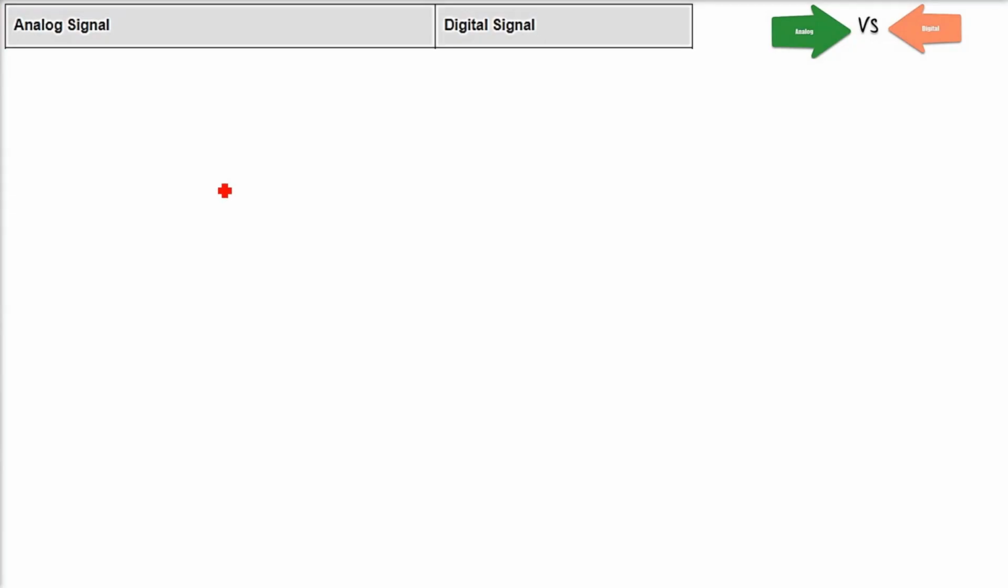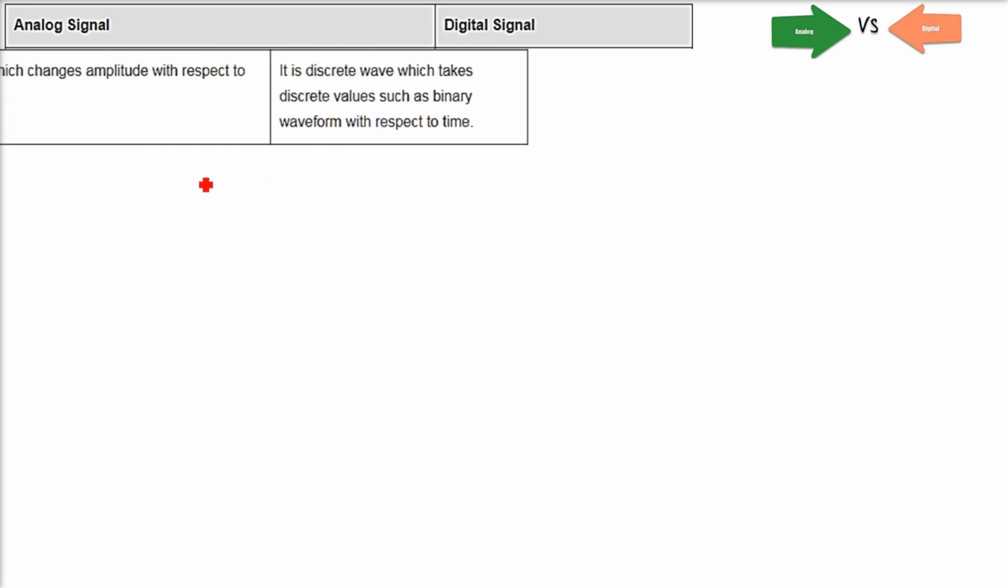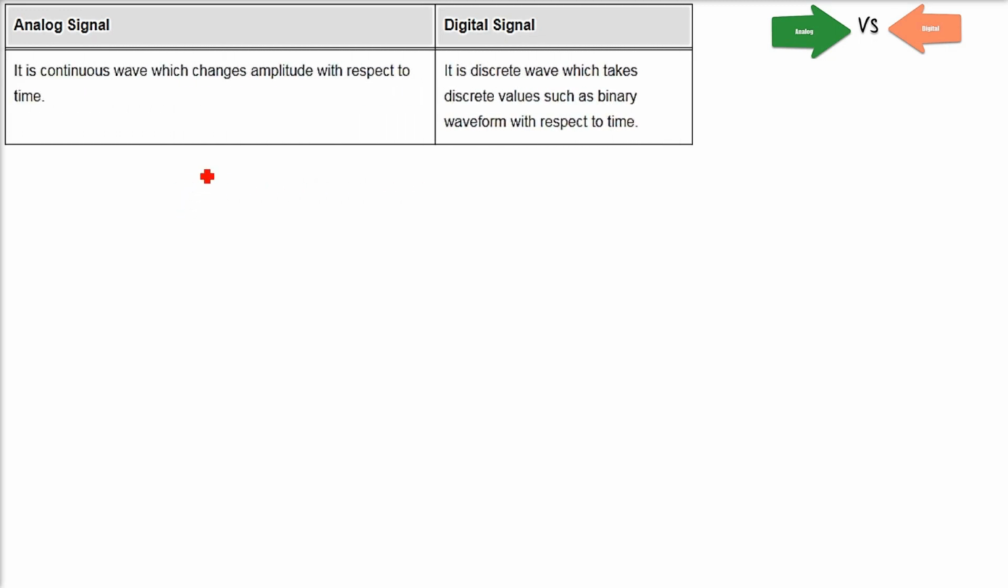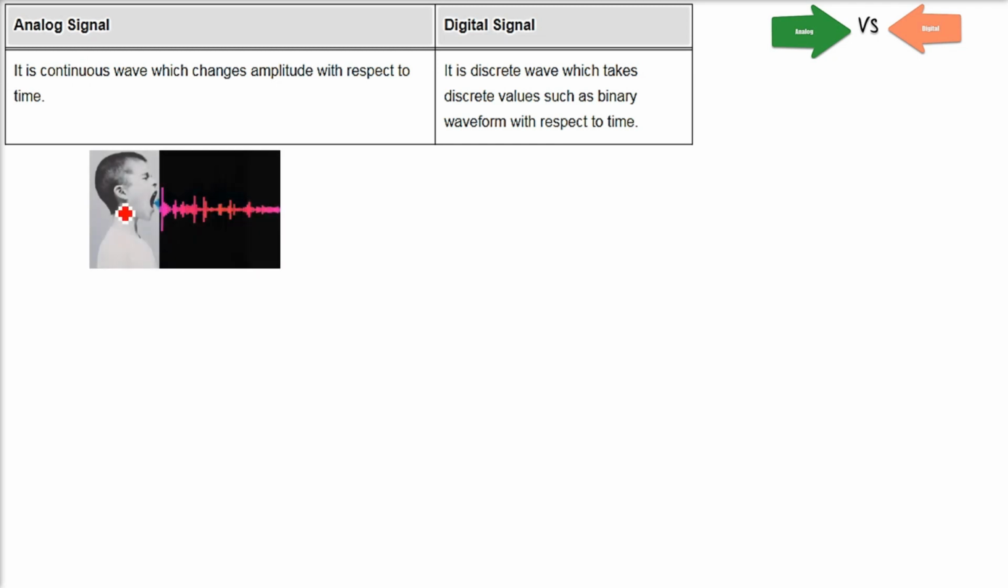What are the differences between analog signal and digital signal? The first difference, and the most important, is that the analog wave or analog signal is continuous and it changes amplitude with respect to time. Now the kid, he is shouting or he is singing, it is continuous in nature.